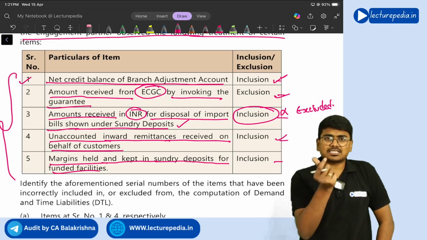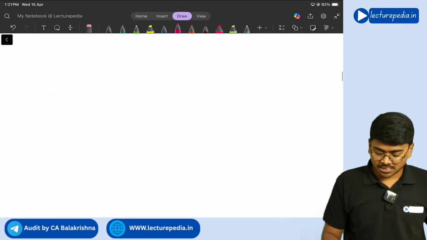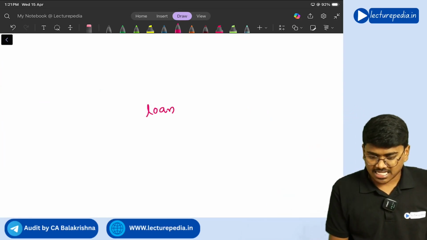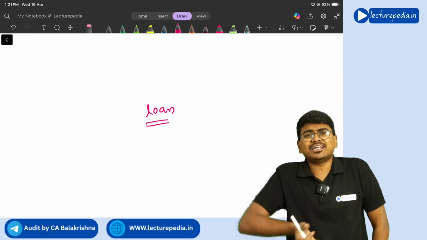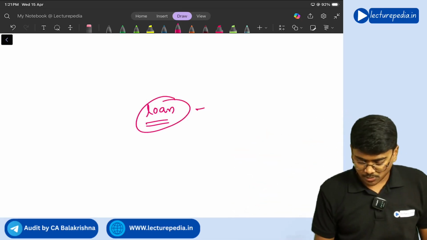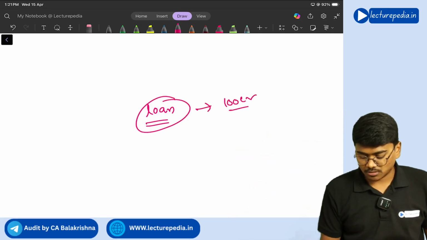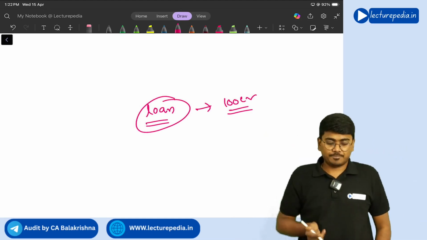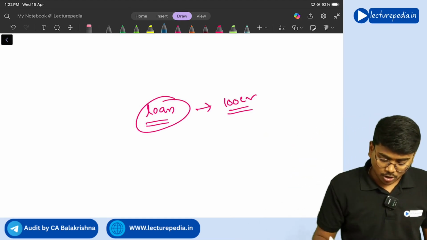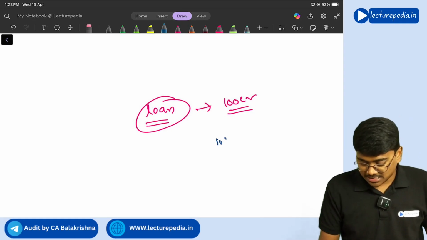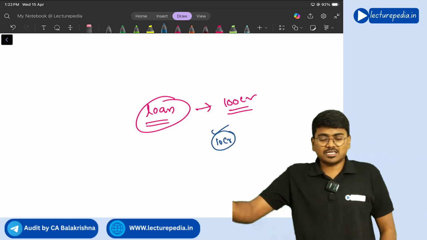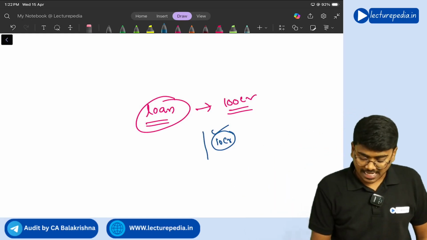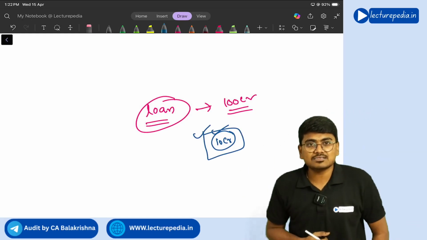What is this margins held for funded facility? See, first of all, funded facility means a loan that has been given is known as a funded facility. So let's say the bank has given a 100 crore loan. Now it will keep certain margin, like it will say to the borrower, you deposit some 10 crores with me for the 100 crore loan that we are giving to you. So this is a kind of margin that the bank has kept.